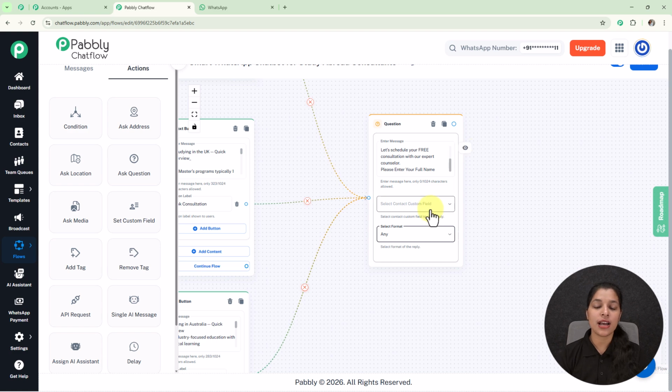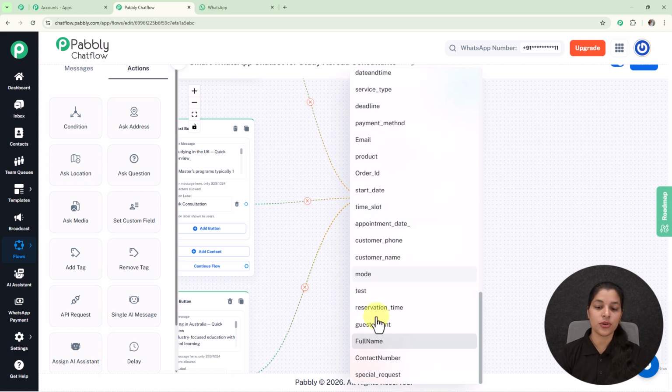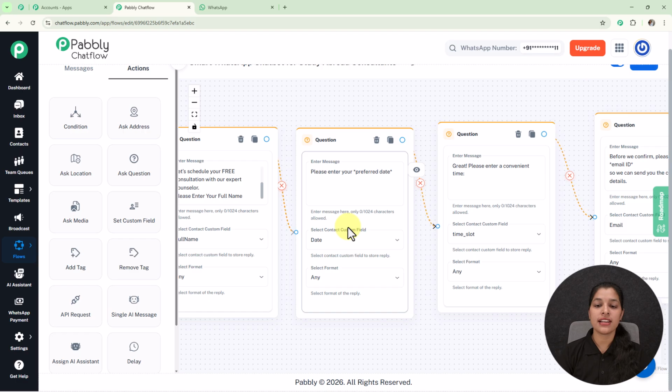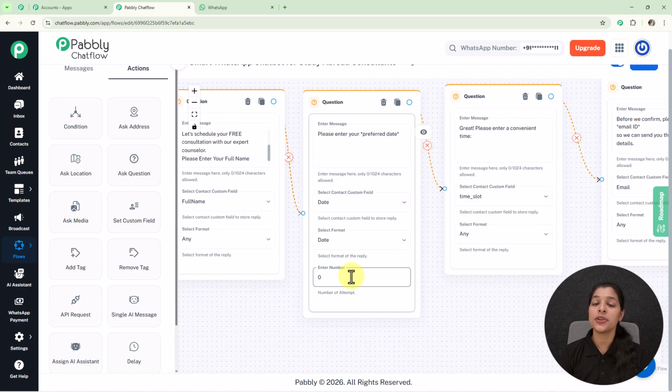Now likewise I am going to add some more questions to this flow. So here you can see I have entered this another question asking for the preferred date, where I have selected my contact custom field as date, and here I am going to select my format as date. And as you will select the format other than any, then it will ask you to enter the number of attempt. So here it is basically asking you to enter the number of attempt you want to provide to your user for entering a valid input.